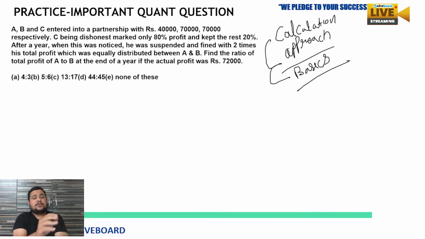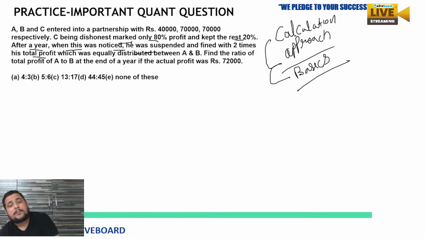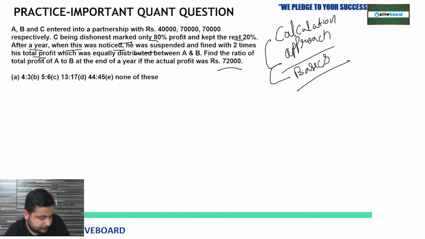A, B, C entered into a partnership with rupees 40,000, 70,000, 70,000 respectively. C, being dishonest, marked only 80% profit and kept the rest 20% after a year. When this was noticed, he was suspended and fined 2 times his total profit, which was equally distributed between A and B. Find the ratio of total profit of A to B at the end of the year, if the actual profit was rupees 72,000. Anyone who got the answer, tell me fast.